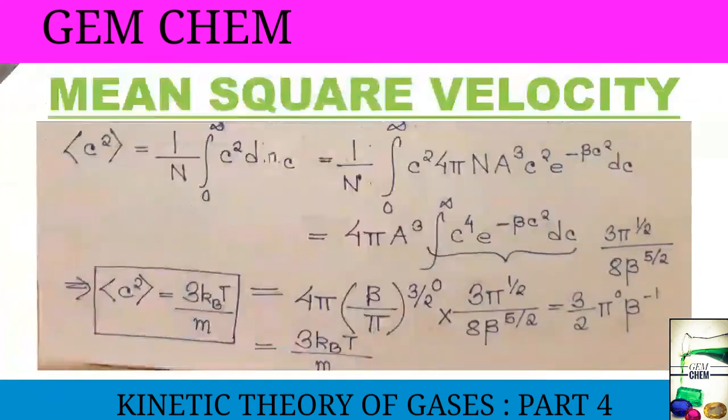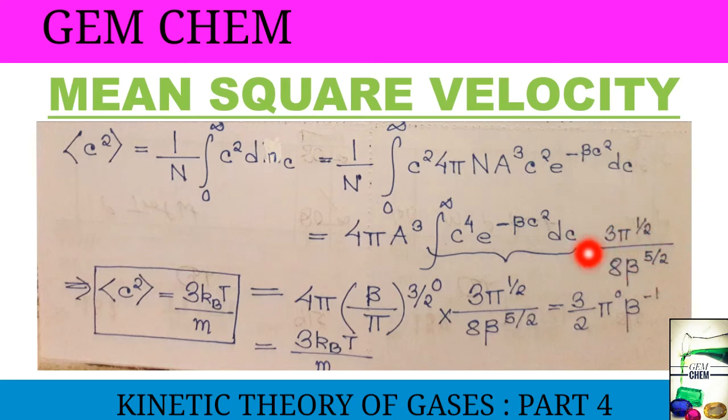Now let us see our next velocity, that is mean square velocity. Mean square velocity is the squaring of the velocity divided by the total number of molecules. So we have c square dnc. Now see 1 by n, we have written the expression for dnc here and c square. Now we have just taken out the constant values, and n gets cancelled. So the remaining part has a certain value from the table which we have seen in the first part of this video: 3 pi to the power half by 8 beta to the power 5 by 2.